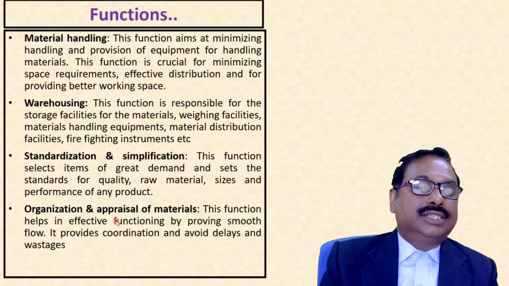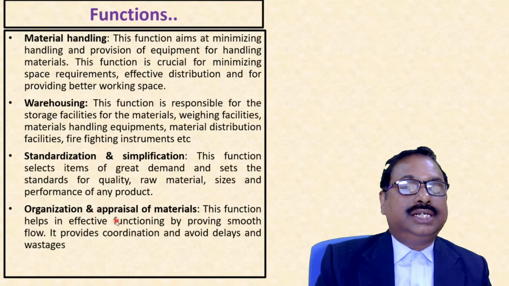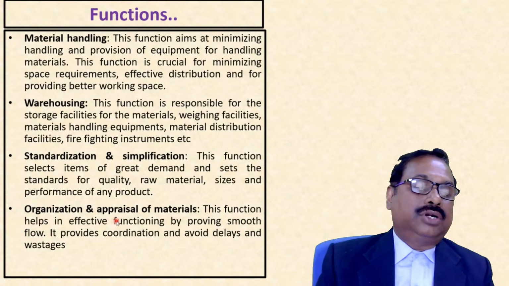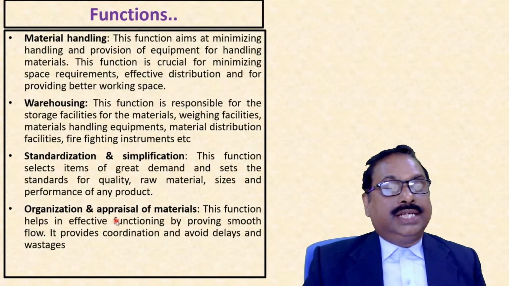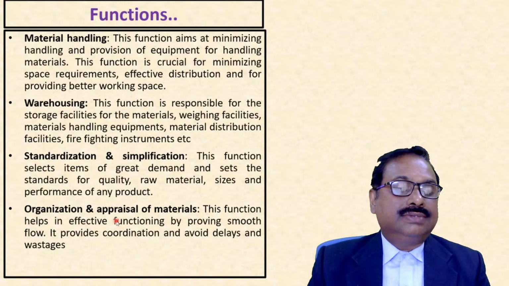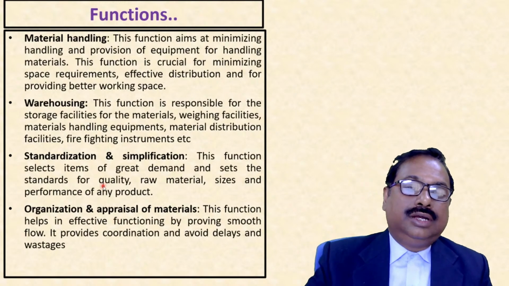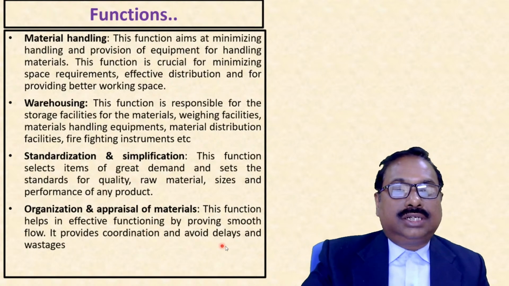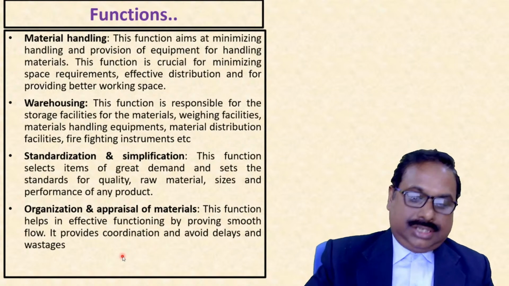So this selects items of great demand and sets the standards for quality, raw material, sizes, and performance of any product. Next is the organization and appraisal of materials. It helps in effective functioning by providing smooth flow. It provides coordination and avoids delays and wastage.